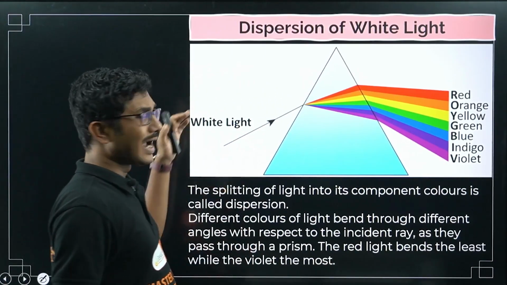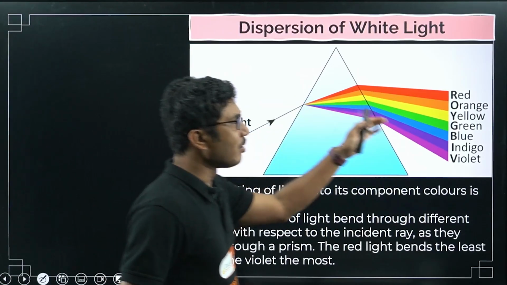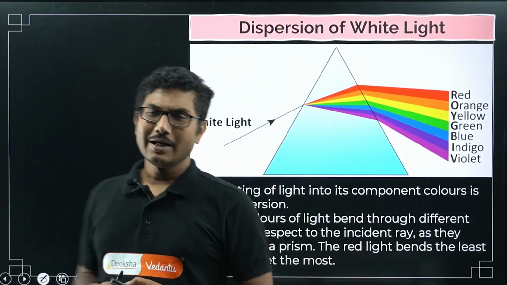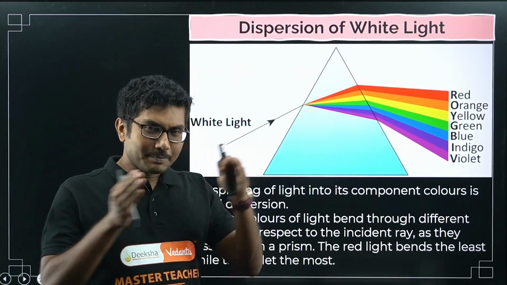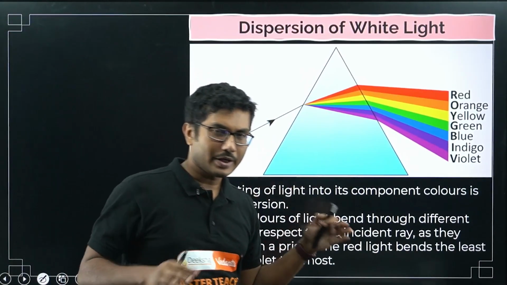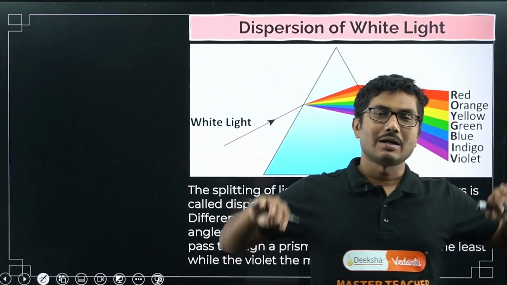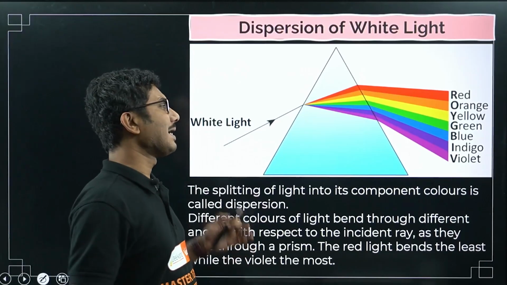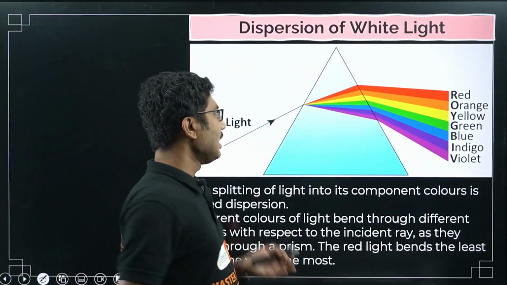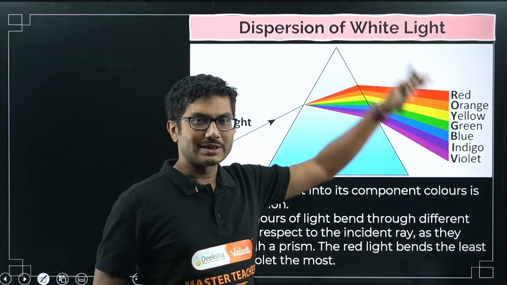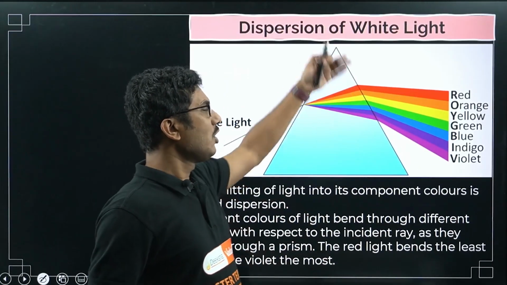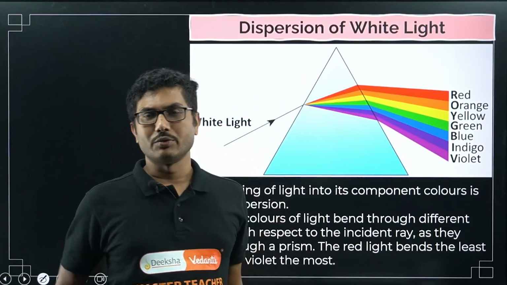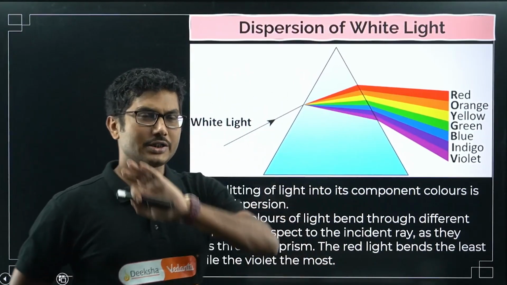So for example, white light splitting into its 7 component colors is called the dispersion of white light, right? Dispersion is basically dispersing them, separating them. If it is a mixed color and you can separate it into its constituent colors, that is called dispersion. White light basically consists of all these 7 colors in different ratios, so you can separate them into these 7 colors by passing them through a prism. That process is called dispersion.